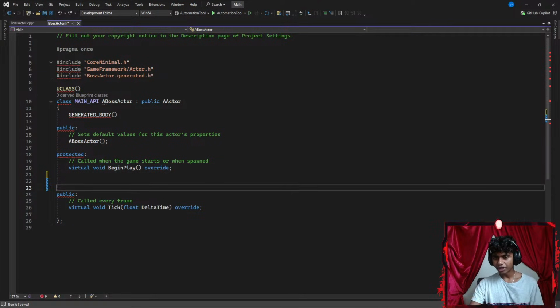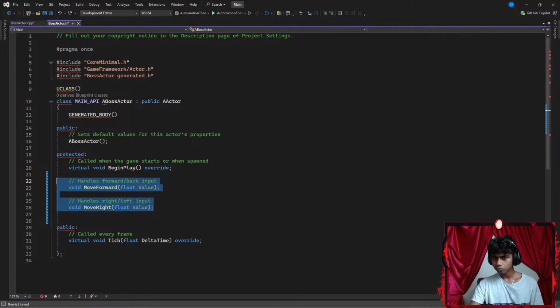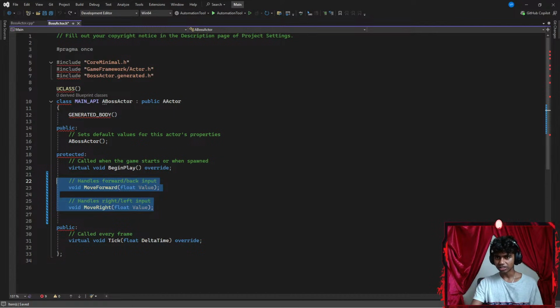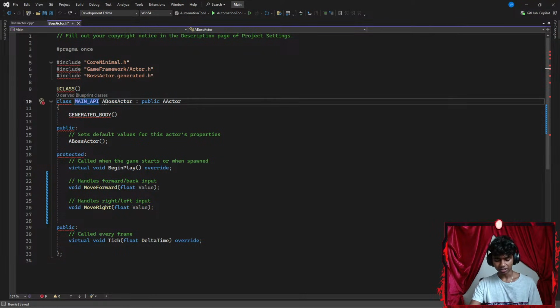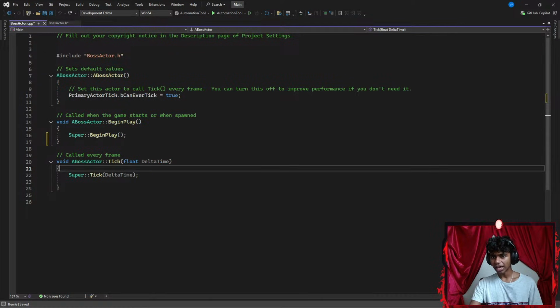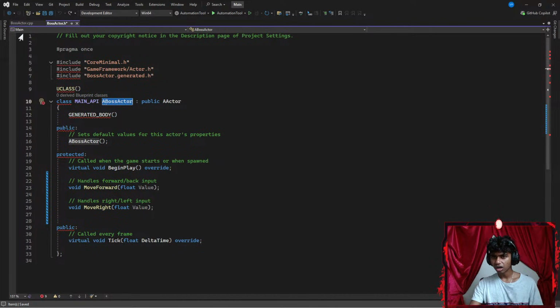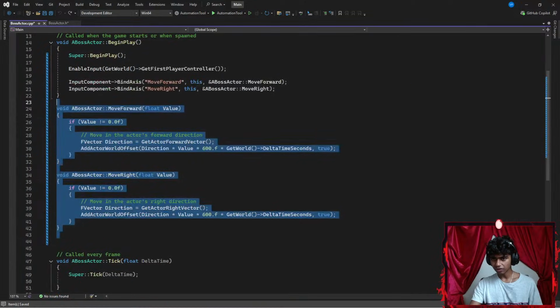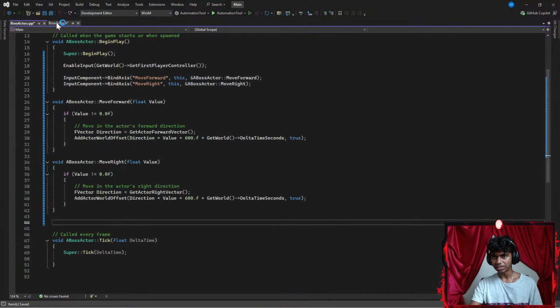Why do I see a bunch of red underlines? Okay, let me just go ahead and delete this. There we go. Now, firstly, why do I see a bunch of red underlines? It says zero derived blueprint classes. What does that mean? Okay, that is main API. Guys, is that just some of Unreal's weight? Okay, why do I see red underlines here? There we go. I don't think I deleted something important.